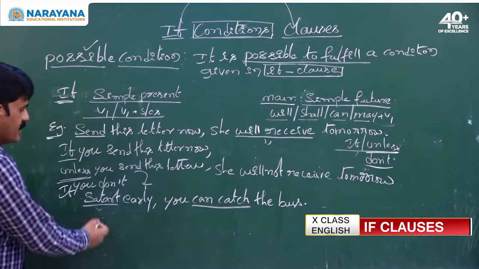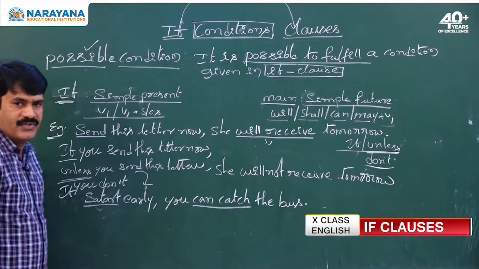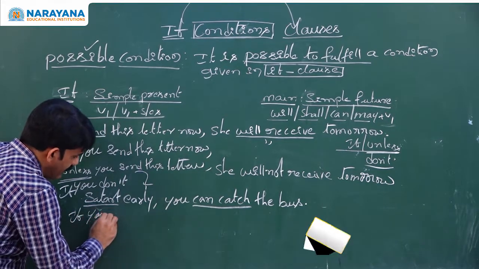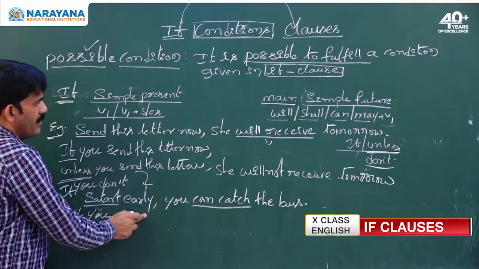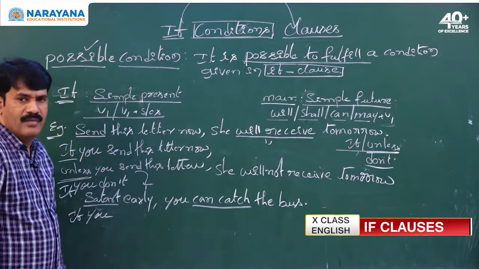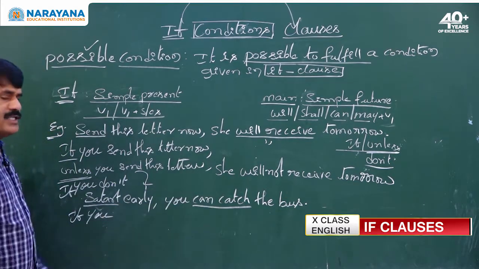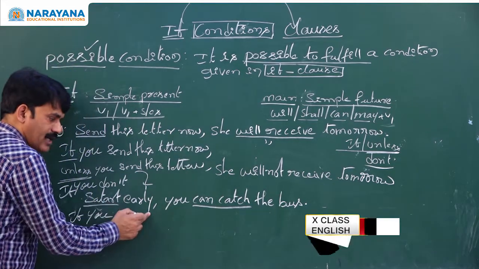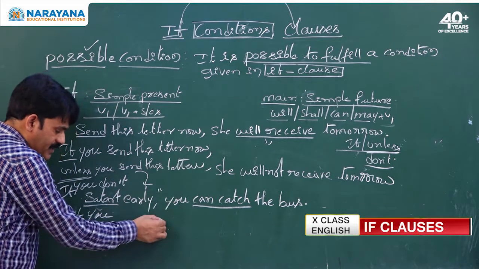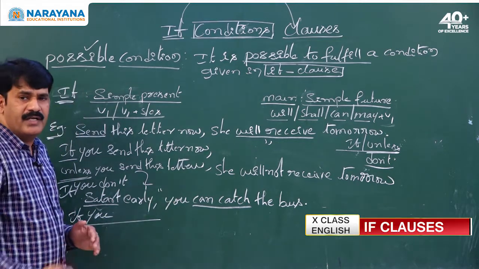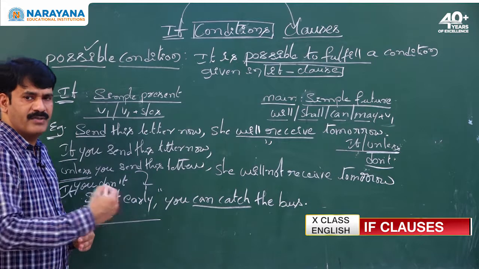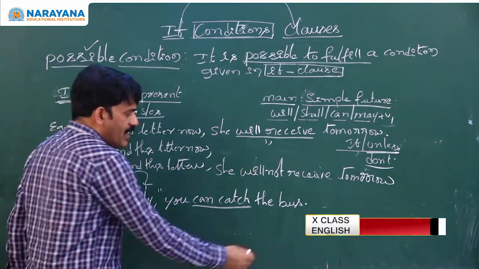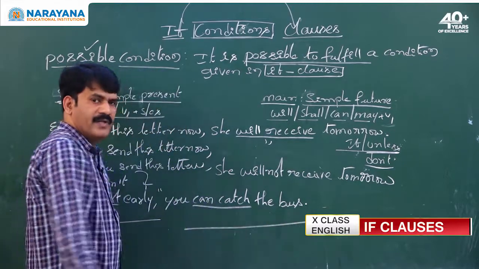Let us see the second sentence. Start early, you can catch the bus. Rewrite the sentence using if. If you start early, you can catch the bus. Rewrite the sentence using unless. Unless is equal to if not. Unless you start early, and unless expresses a negative tone and negative condition, meaning impossibility or inability. When it expresses inability, the result also goes in a negative way.